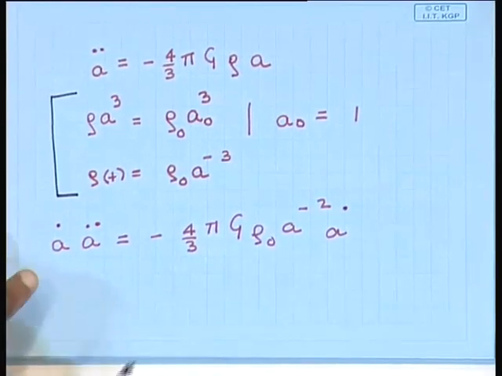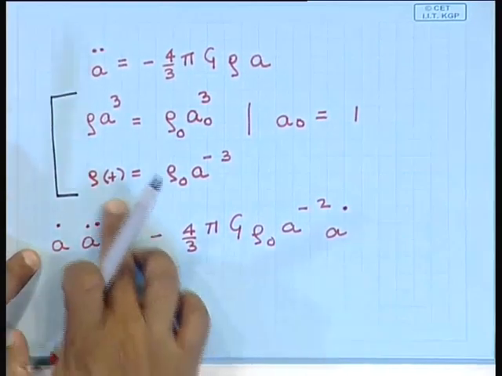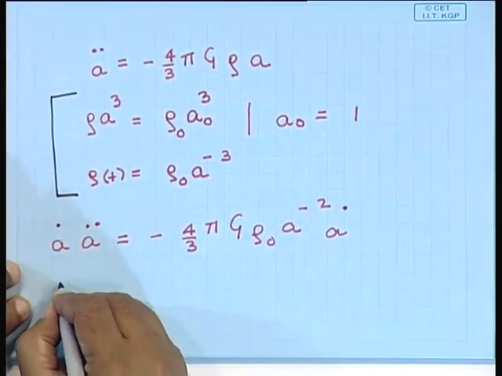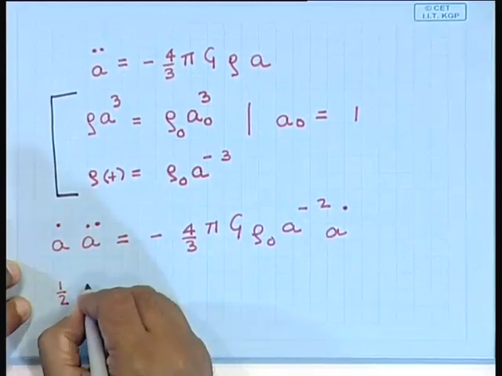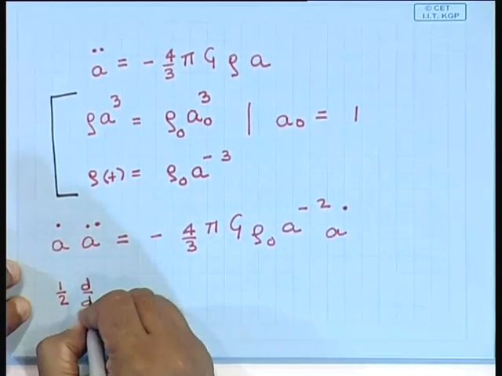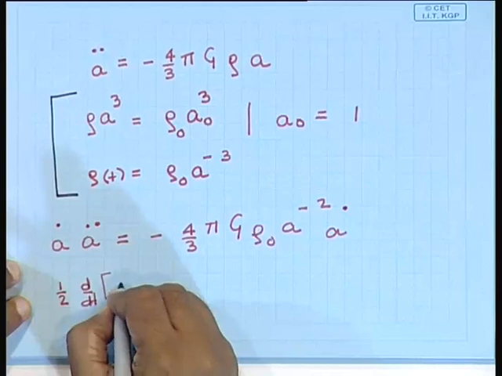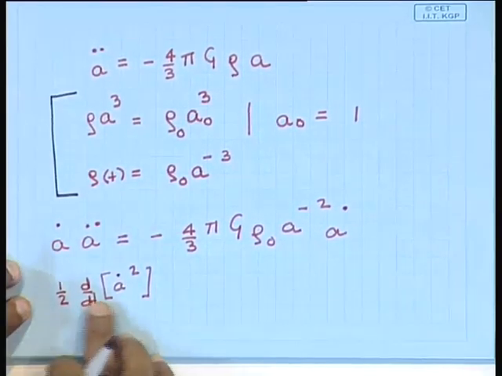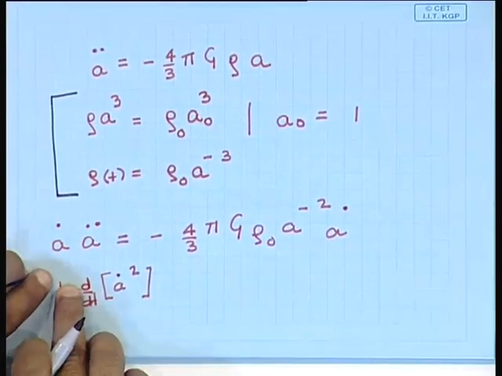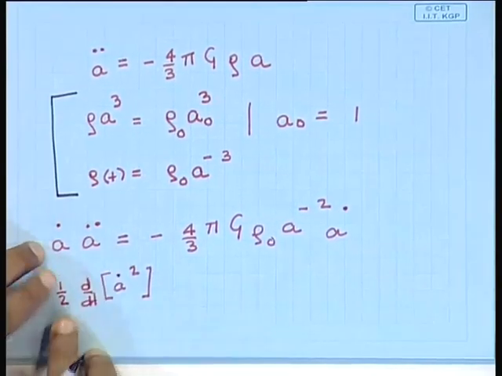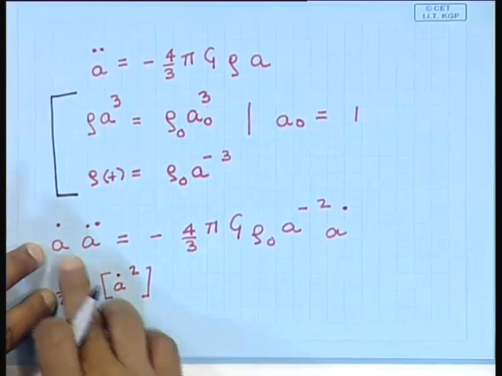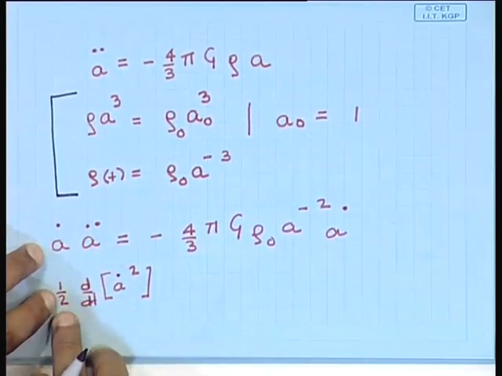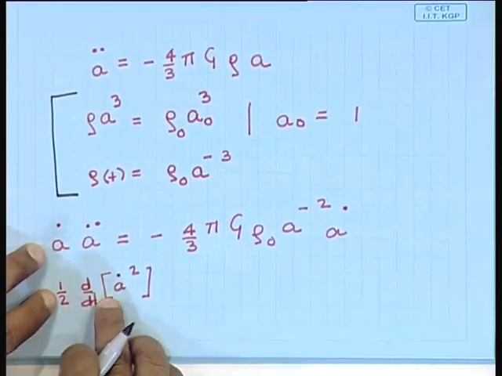So, having done this, now you can write the left hand side as half d by dt of a dot square. If I differentiate this, I will get 2 a dot into a double dot, and the 2 will cancel out. So, I can write this term as half into the time derivative of a dot square.